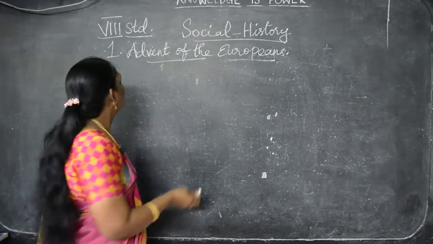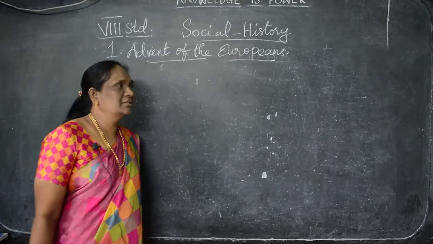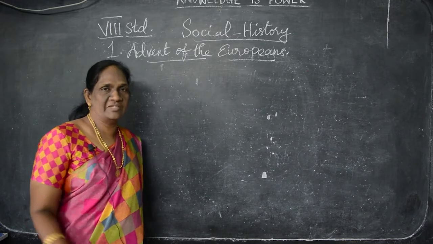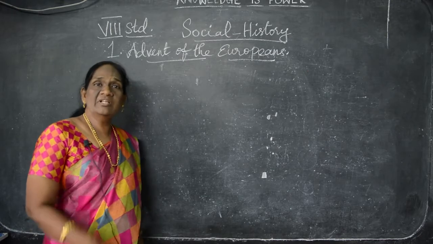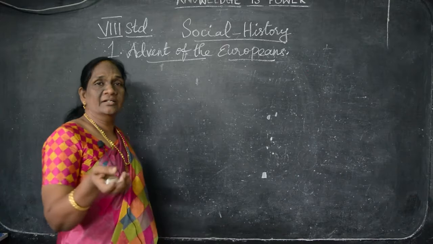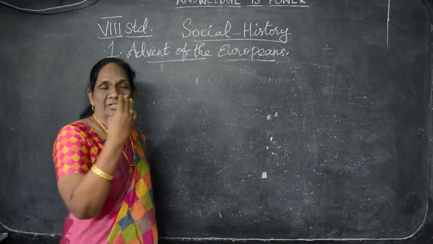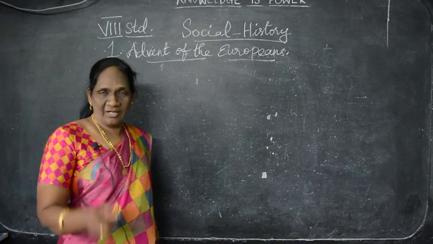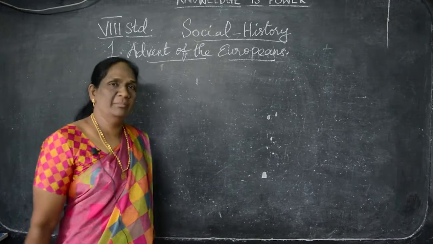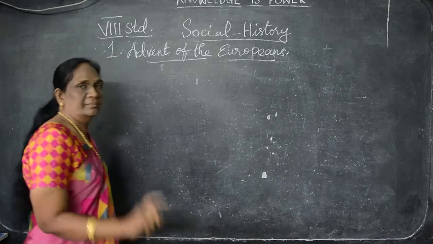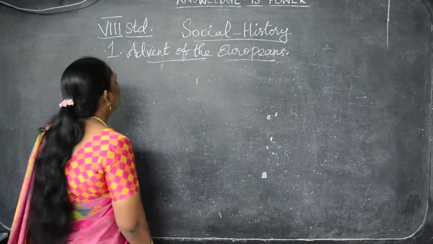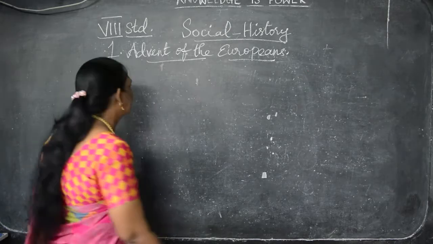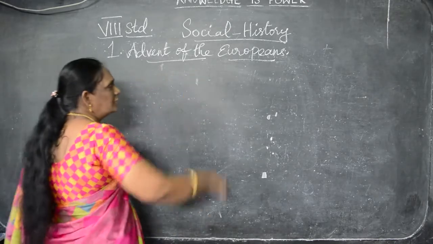Thank you. Today we are going to see the 8th standard history lesson. In social science we have the divisions. You all know that. In the previous classes you studied the Samacheer Kalvi terms, term 1, term 2 and term 3. But in 8th standard, this year you have all of them together in the same book. So there is no term, and you have to learn all. The first lesson is the advent of the Europeans. Understand? The advent of the Europeans.